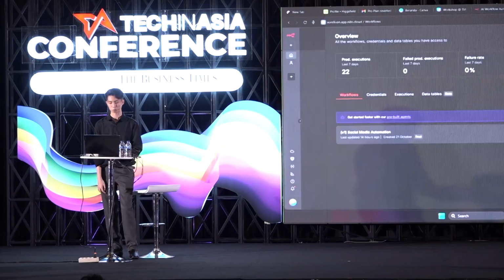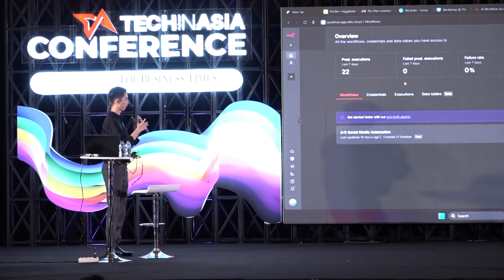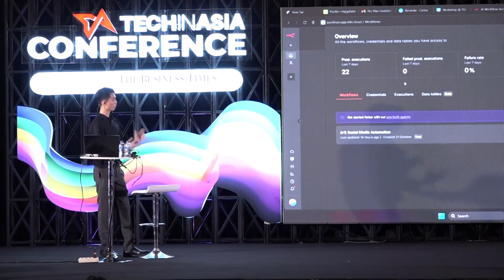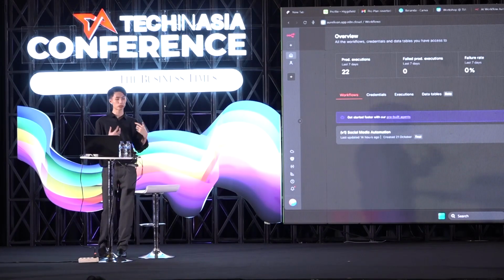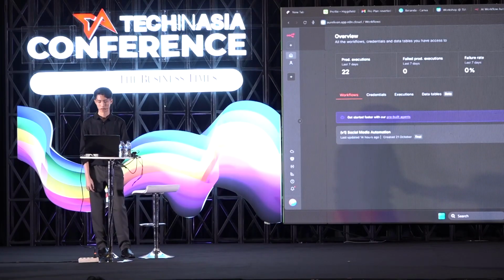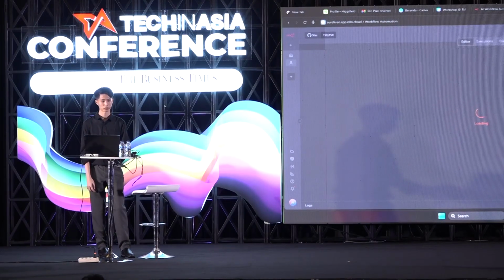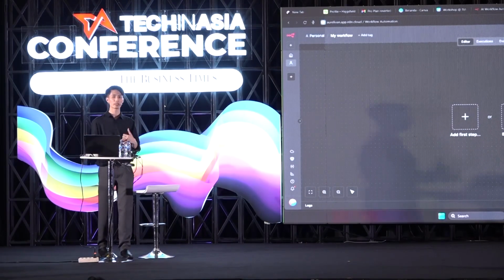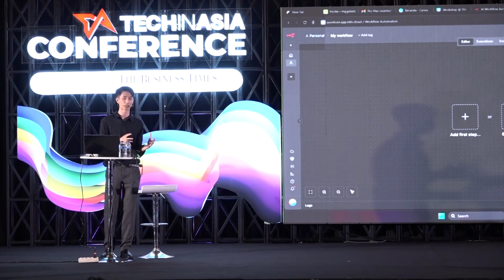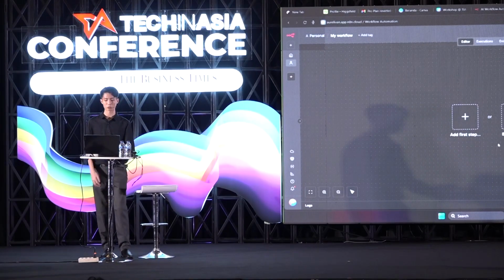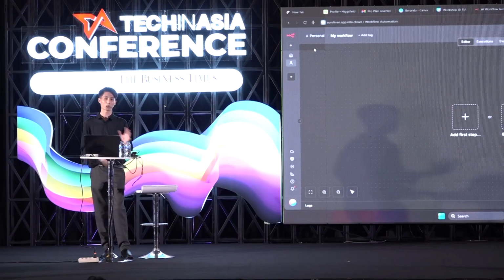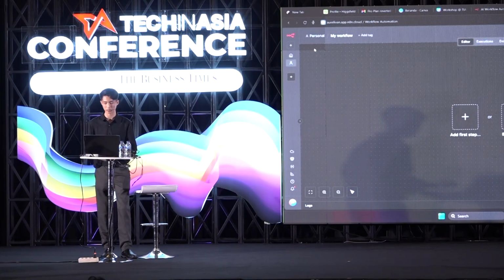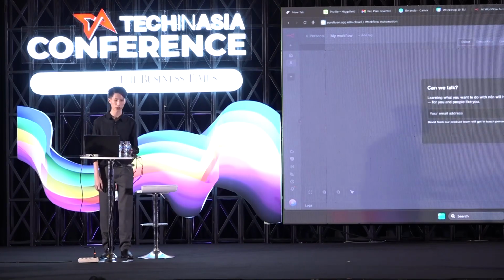So after you sign up, you'll get this preview, right? There's a home, there's a lot of buttons here, but I want you guys to focus on this. So first, we need to create a workflow here. Okay, so when you first create your first workflow, you'll be given this kind of layout here, setup. There's a first step, there's build with AI, there's a lot of buttons, but don't be confused, guys, because this is quite easy actually. So first, you just need to save your first workflow, okay?